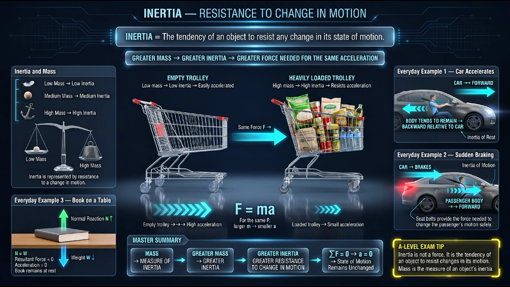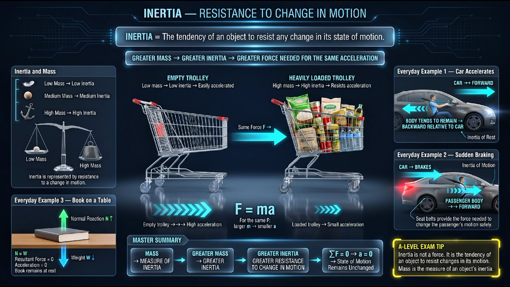Inertia is the tendency of an object to resist any change in its state of motion. In simple words, an object does not easily want to start moving, stop moving, speed up, slow down, or change its direction. This resistance to change is called inertia. Inertia is not a force. It is a property of matter, and the amount of inertia an object has depends on its mass.